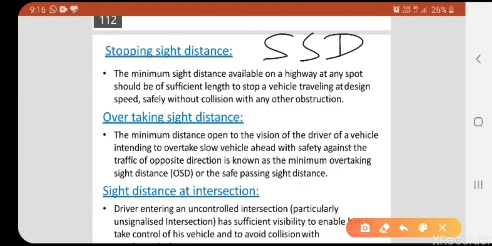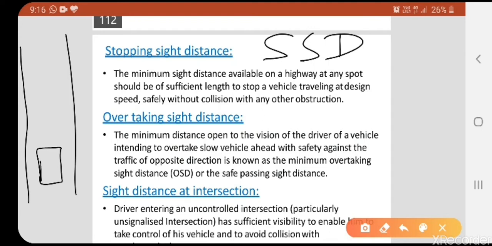SSD, stopping sight distance. The minimum sight distance available on a highway at any spot should be of sufficient length to stop the vehicles. Assume this is the road and our vehicle is moving here.